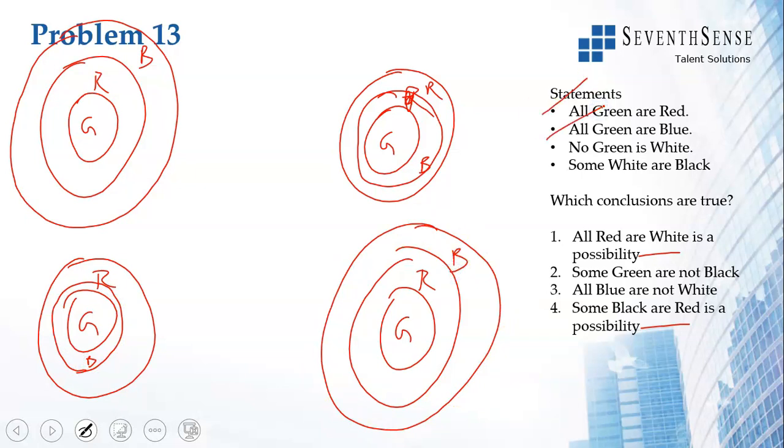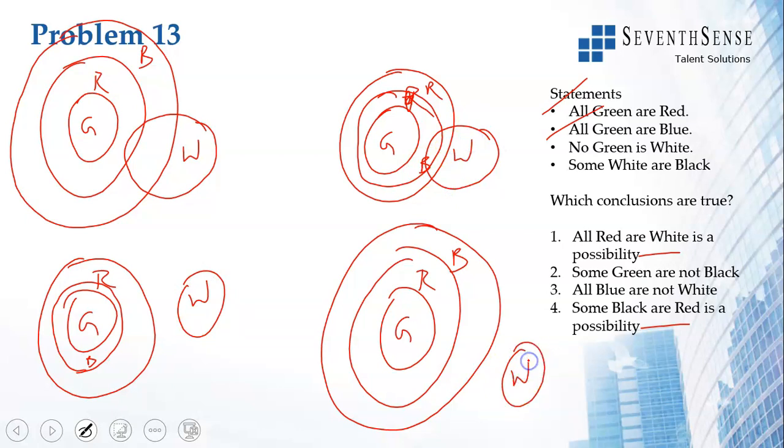No green is white. So one way to do it is no green is white. The other way to do it is no green is white. I can draw no green is white here and no green is white here. No green is white is also done. Some white are black.